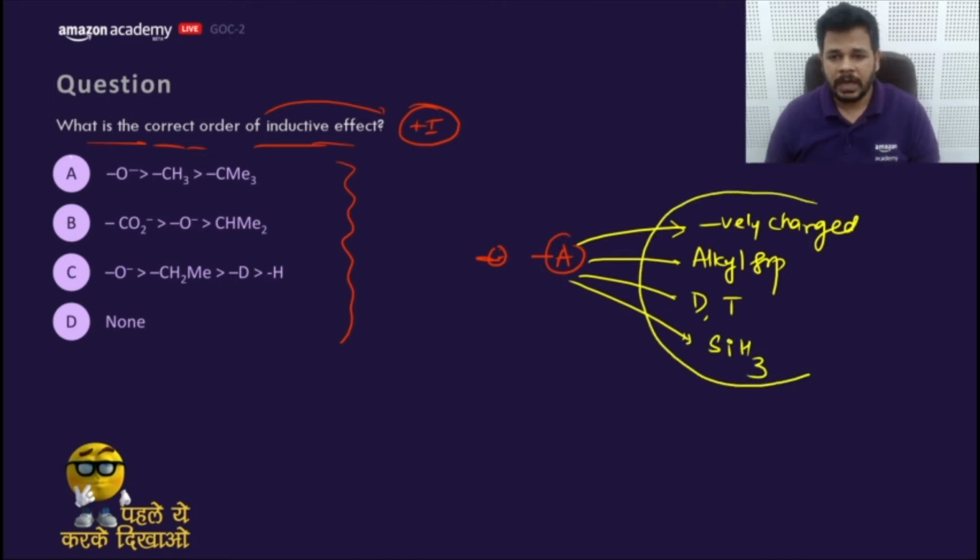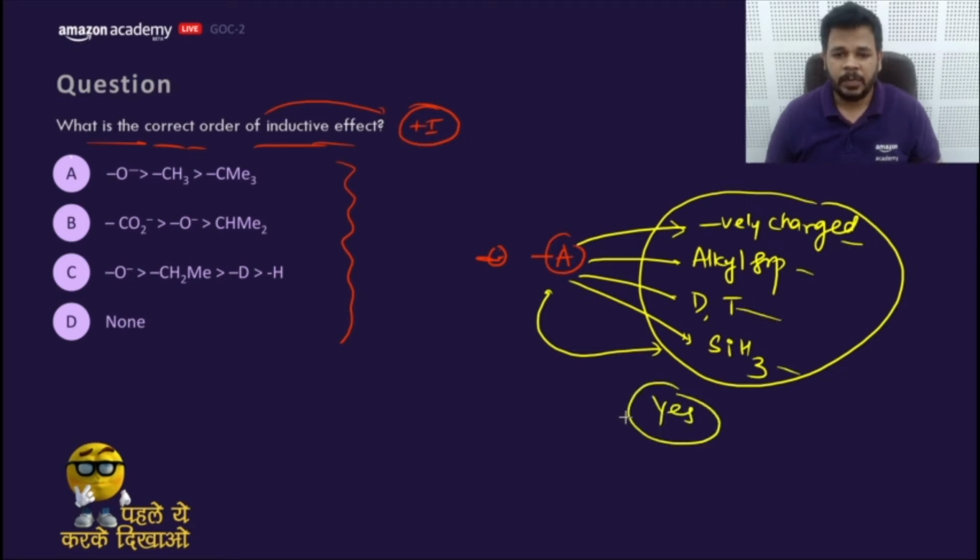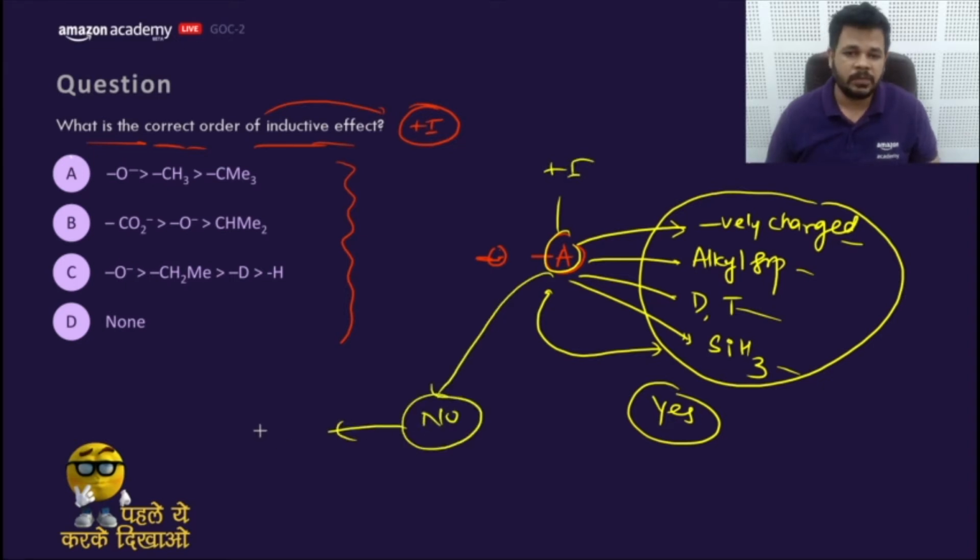If any one of these questions gets the answer yes, then this A would be plus I. Otherwise, if you get the answer no, that means this would be minus I only.